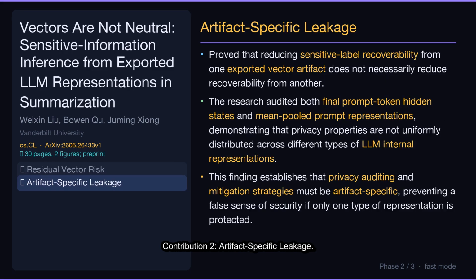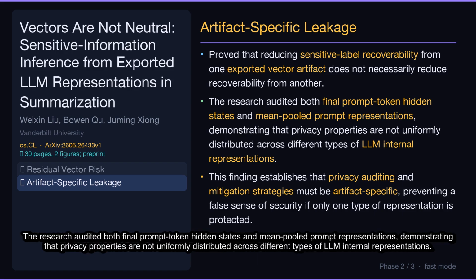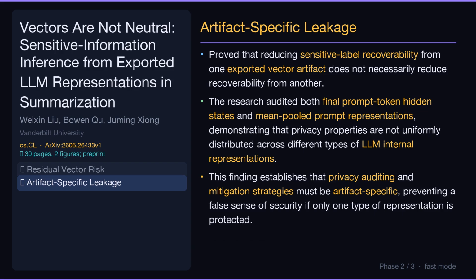Contribution 2. Artifact-specific leakage. Proved that reducing sensitive label recoverability from one exported vector artifact does not necessarily reduce recoverability from another. The research audited both final prompt token hidden states and mean-pooled prompt representations, demonstrating that privacy properties are not uniformly distributed across different types of LLM internal representations. This finding establishes that privacy auditing and mitigation strategies must be artifact-specific, preventing a false sense of security if only one type of representation is protected.